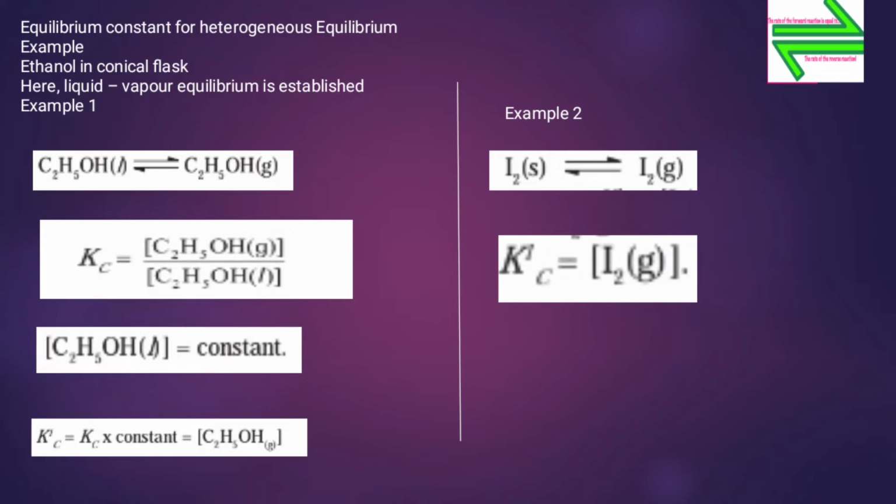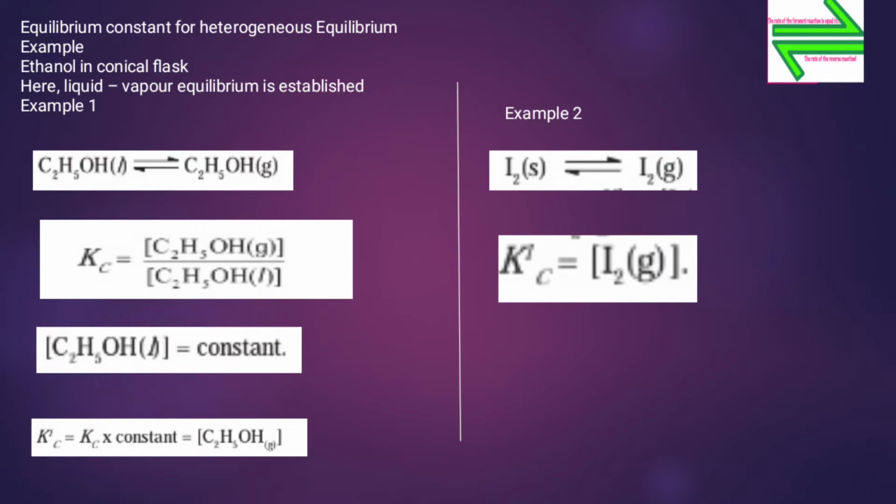For example, take ethanol in a conical flask. Since ethanol is in the liquid state, but is placed in a flask, vapors will be formed and a liquid-vapor equilibrium will be established.